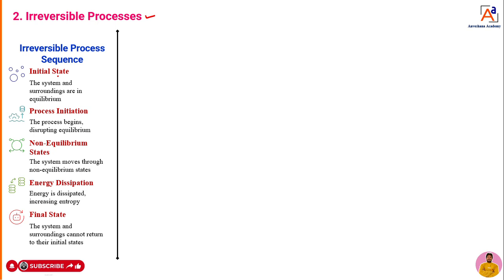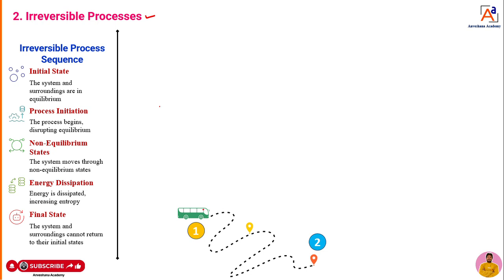What is an irreversible process, dear students? Initially, it will start from point 1, and when it moves from point 1 to point 2, there is some amount of heat as well as some amount of mass going to transfer from the system to the surrounding. That is known to be an irreversible process.